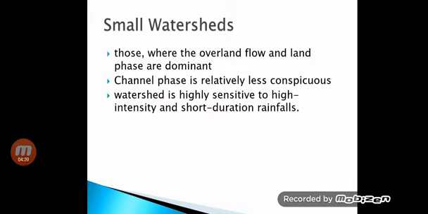The watershed is also very sensitive: if very high intensity rainfall occurs even during a short duration, the watershed may get flooded as the area for storage of water is very small.